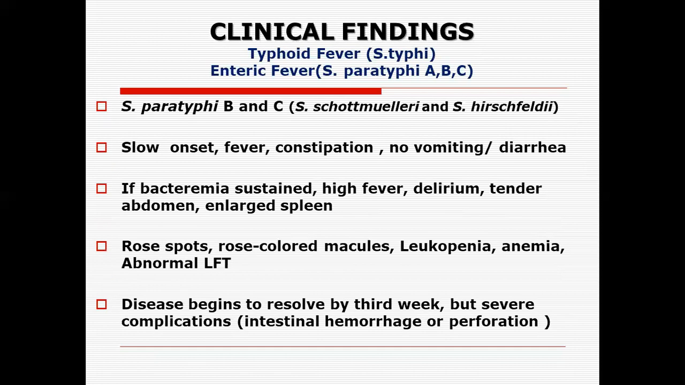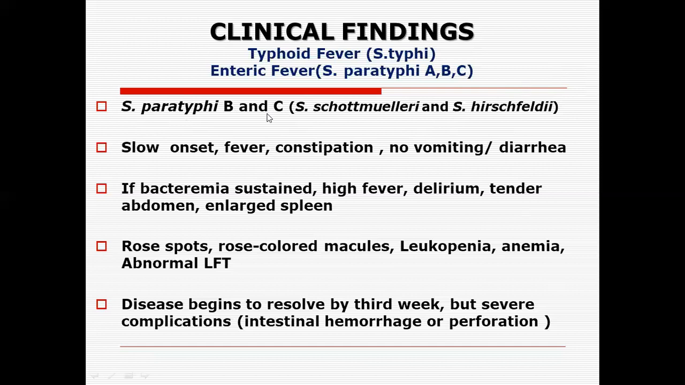Now, the clinical findings with reference to Salmonella typhi, which causes typhoid fever. Enteric fevers are caused by Salmonella paratyphi A, B, or C. Typhoid fever is caused by Salmonella typhi. Enteric fevers are caused by Salmonella paratyphi A, B, and C. And Salmonella paratyphi B and C have also been known as Salmonella schottmuelleri and Salmonella hirschfeldii. They are the other two names for the paratyphi species belonging to groups B and C.